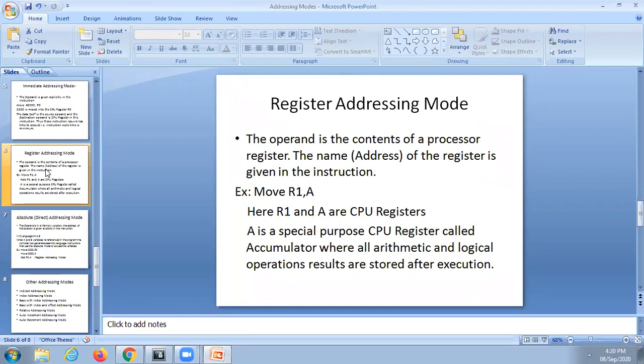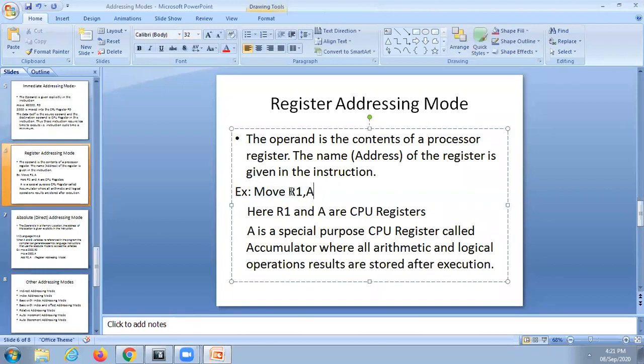Register addressing mode instructions have two operands. Those two operands must be CPU registers. It is a two address instruction, meaning it has two operands. R1 is one operand, A is another operand. This is one CPU register, and this is another CPU register.